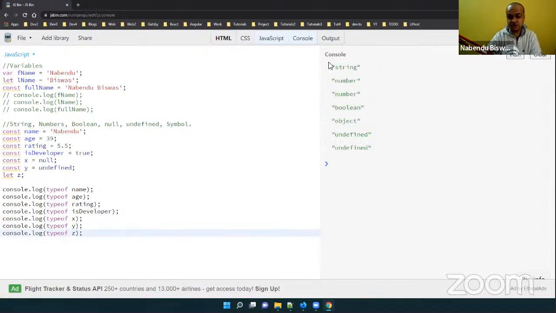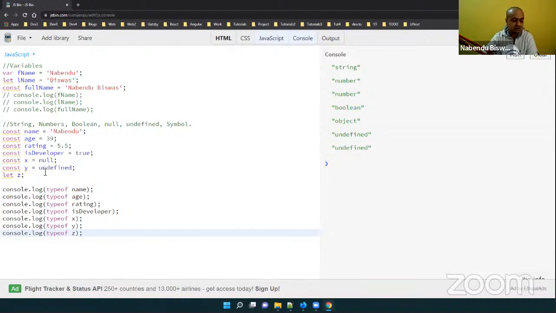Clear, run. So it will give me the type of, so obviously name is a string, this is a number, and 39 is a number, 5.5 is also a number. In JavaScript you don't have something like float or integer, like in other languages such as C++ and Java. True and false are boolean values, just like in any other language. But x is null and y is undefined.